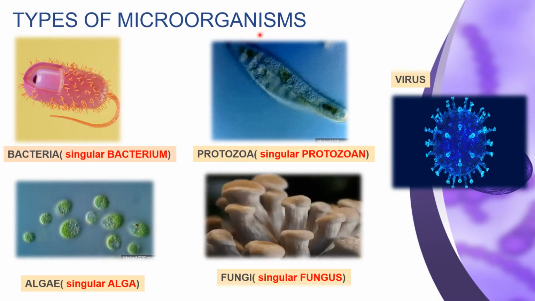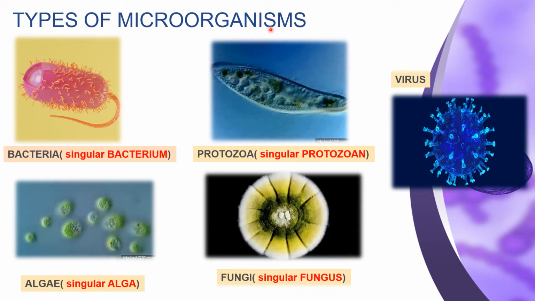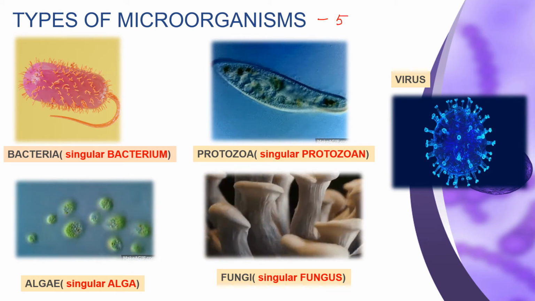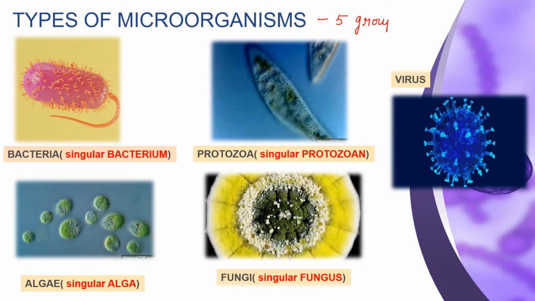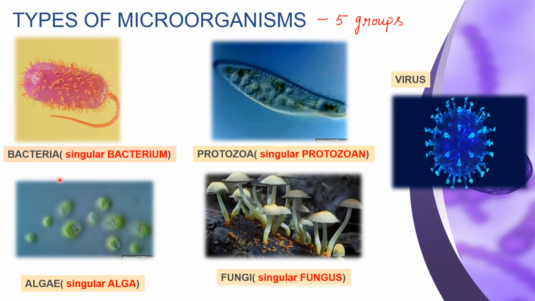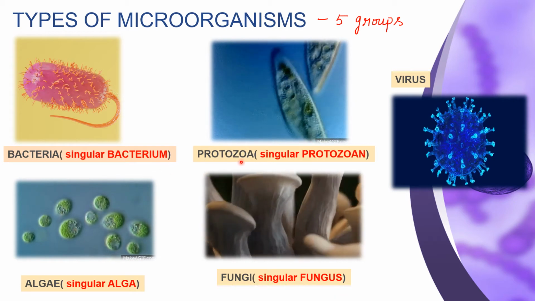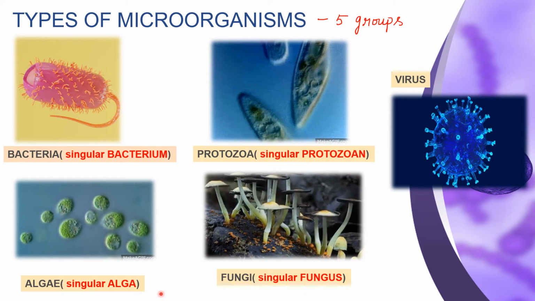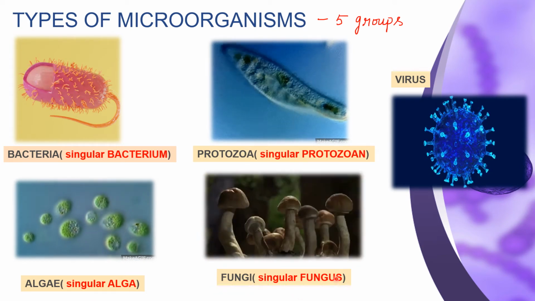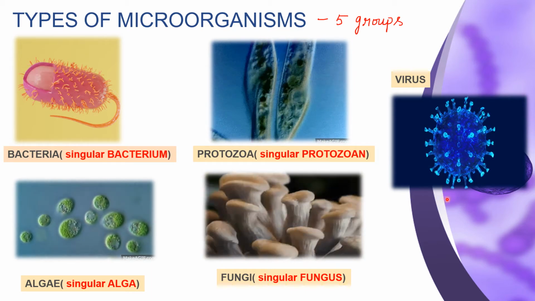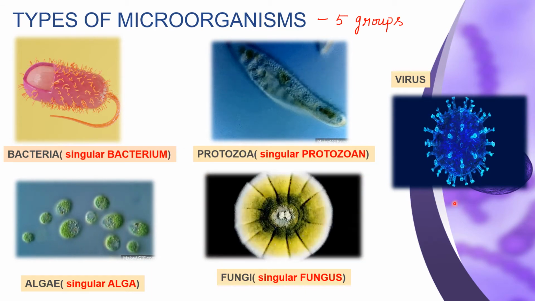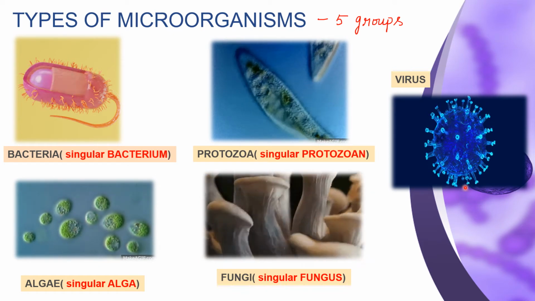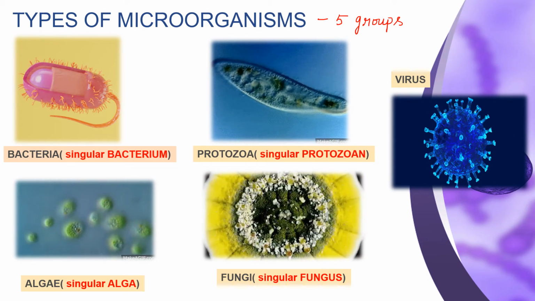Types of microorganisms. Microorganisms are generally classified into 5 groups. How many groups? 5 groups, and they are bacteria, singular bacterium; protozoa, singular protozoan; algae, singular alga; fungi, singular fungus. And the fifth group is very unique because it lies between the line of living and non-living things, and it is nothing but virus.